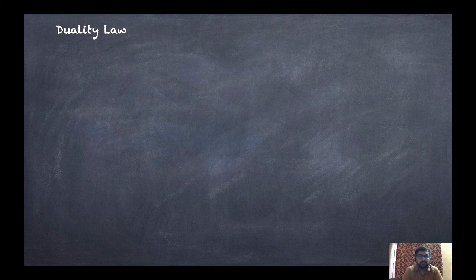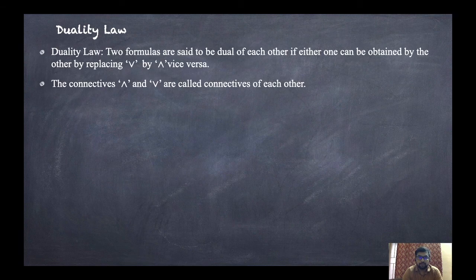Now what is the duality law? Duality law: two formulas are said to be dual of each other if either one can be obtained from the other by replacing AND by OR and vice versa.